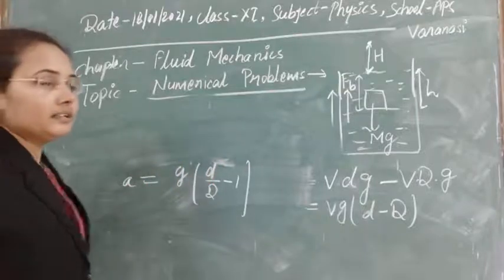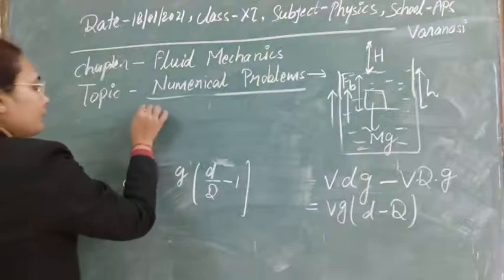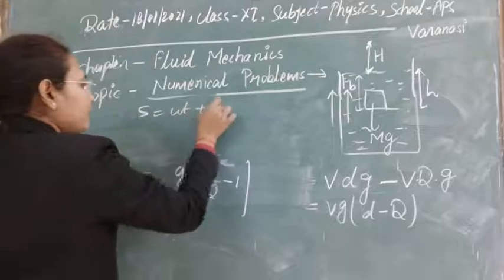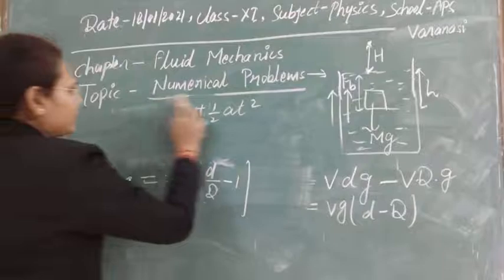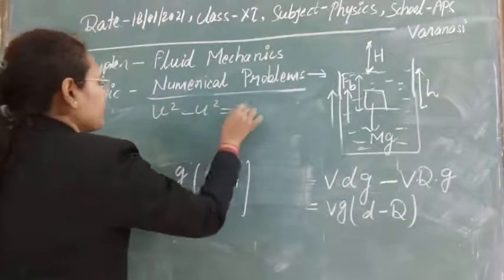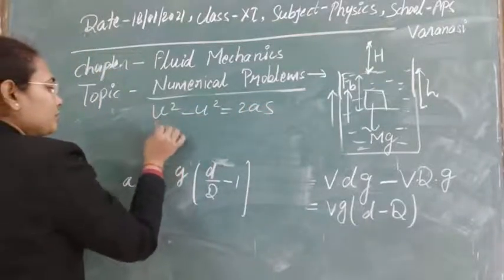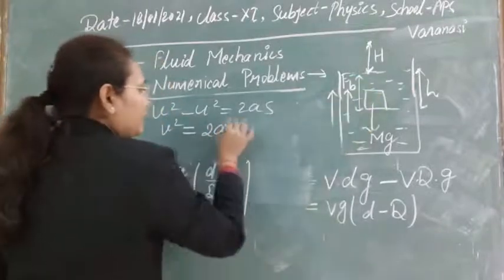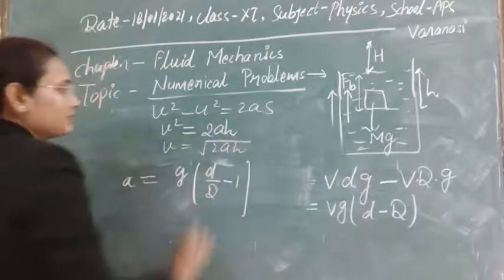Then you can take the help of the equation of motion. You already know S is equal to ut plus half at square, but you don't need that here, because t is not given. You can take this one, v square minus u square is equal to 2as. So here u is equal to 0, then v square will be equal to 2a, s is here h, so v is equal to under root 2ah.